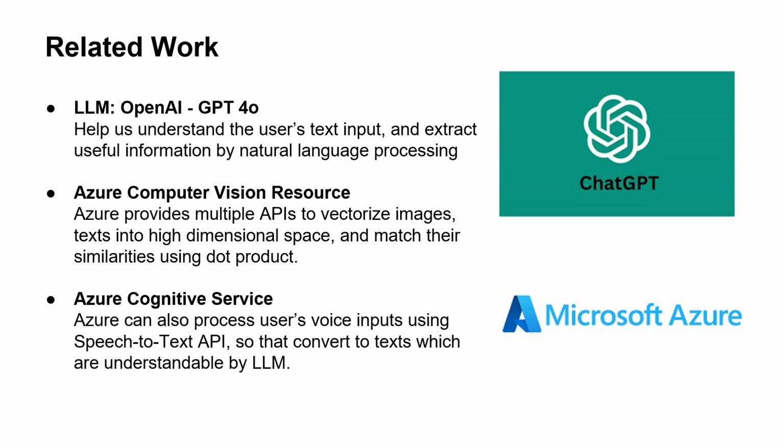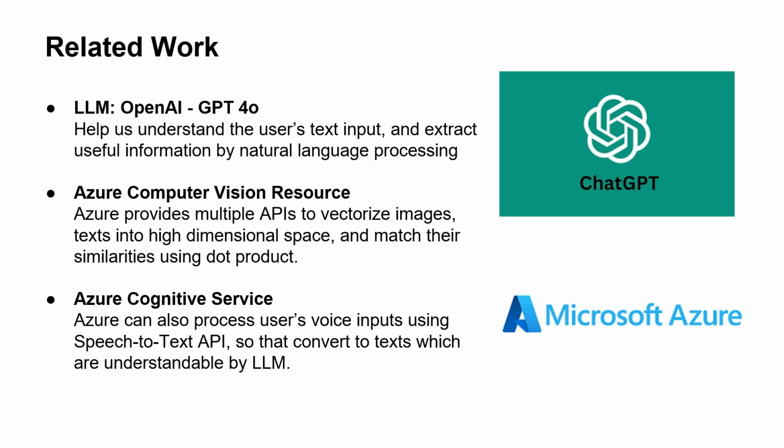Firstly, we reviewed the related works, such as LLMs. In the LLMs, we utilized the OpenAI GPT-4o APIs that can help us to understand the user's text input and extract the most useful information by natural language processing capabilities.